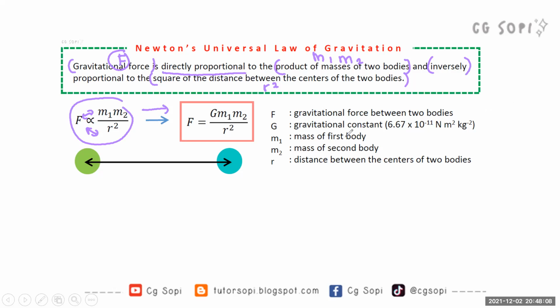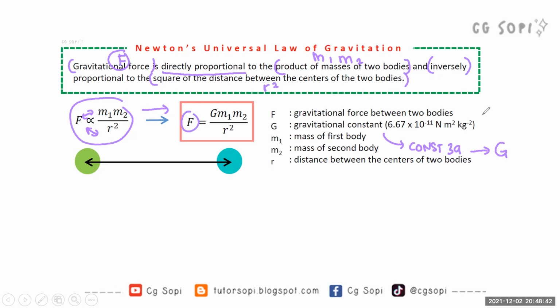Do not worry about the gravitational constant. It is a constant, so it's given. Also, some calculators do not have this function, but you can use constant 39, and then from your calculator you get capital G. That is your gravitational constant. For some calculators there are different ways, so you just have to try on your calculator. Anyway, F equals G m1 m2 over r squared, where F is the gravitational force between the two bodies.